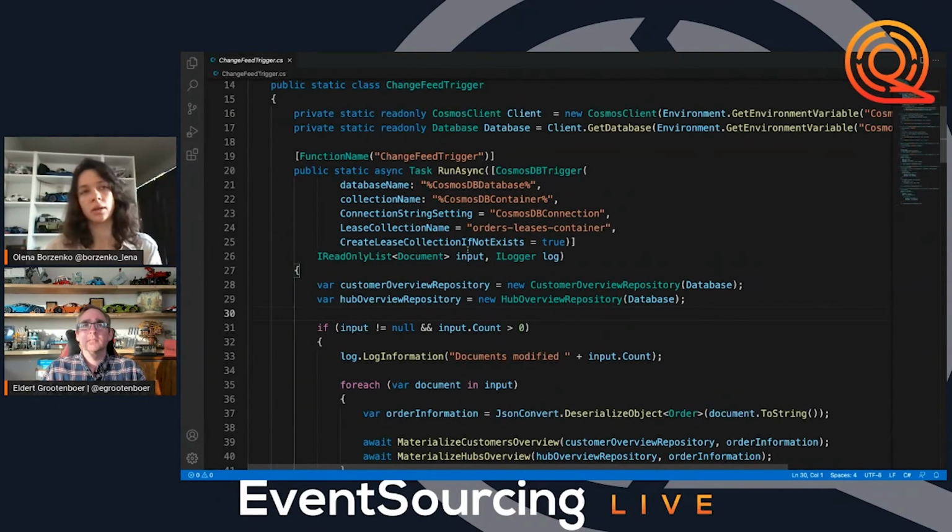In this case, we have a Cosmos DB trigger. So when some change happens in our container, we will receive an input object. It's a read-only list of documents. And then we will be able to manipulate this data, do whatever we want, and write it back, in our case, to Cosmos DB. I'm going to use Cosmos Client.